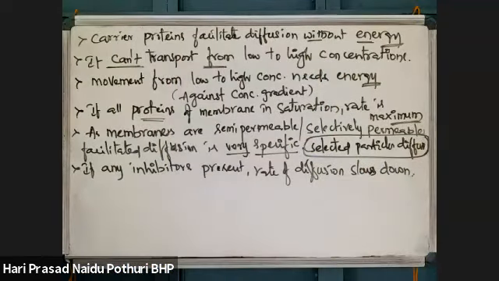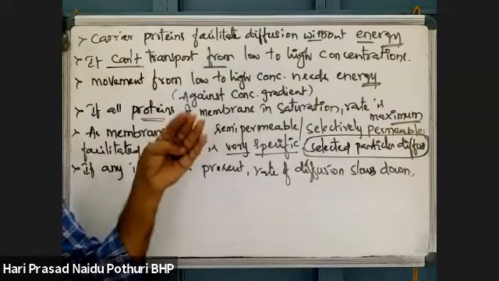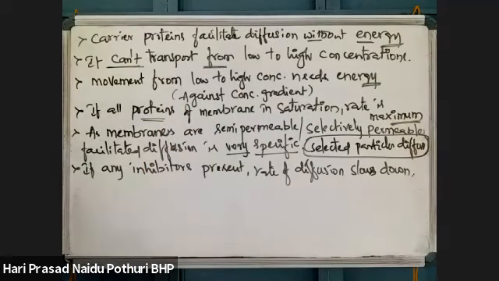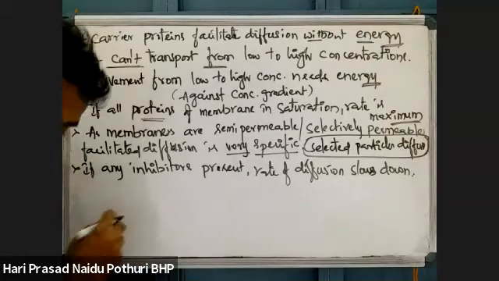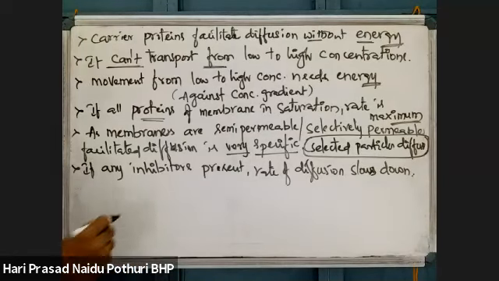Carrier proteins which are mediating facilitated diffusion are sensitive to the inhibitors. Sensitive to the inhibitors means there is no movement of the particle. Movement of the particle is decreased.